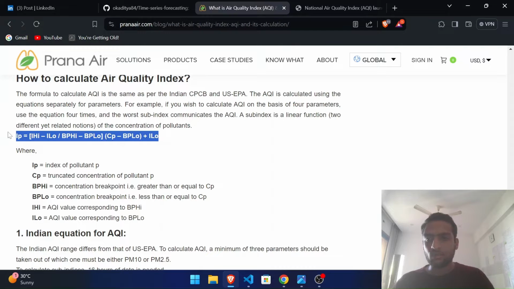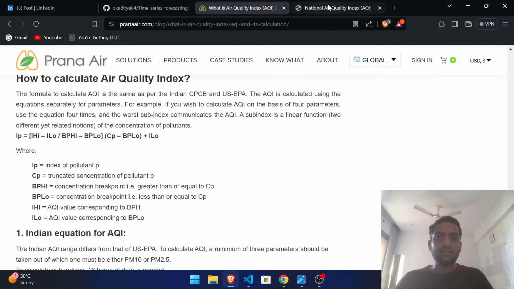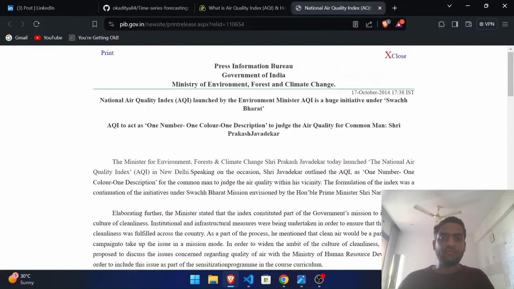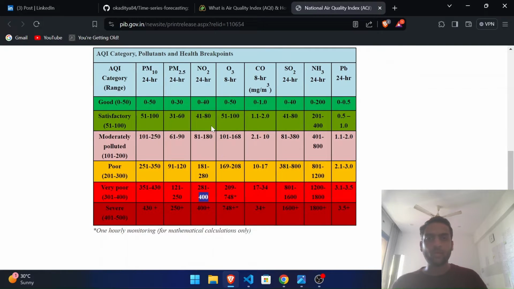So we'll be using this formula to calculate sub-indexes for different pollutants like PM 2.5, PM 10, nitrogen dioxide, sulfur dioxide, ozone, and carbon monoxide. So basically, these parameters are the most contributing towards the AQI. That's why we selected those parameters, and we'll be calculating the sub-index using this formula. And we'll be having the reference from Ministry of Environment and Forest that what AQI is satisfactory, what AQI is moderately polluted for what range of different pollutants.